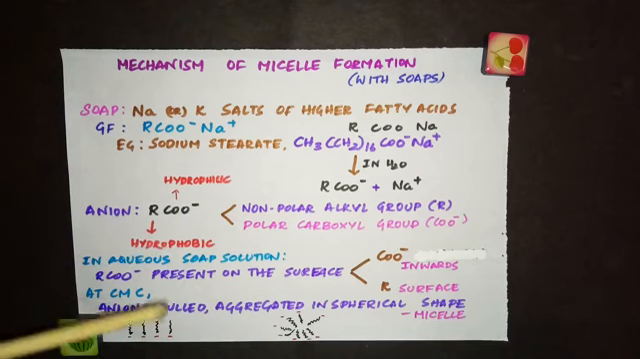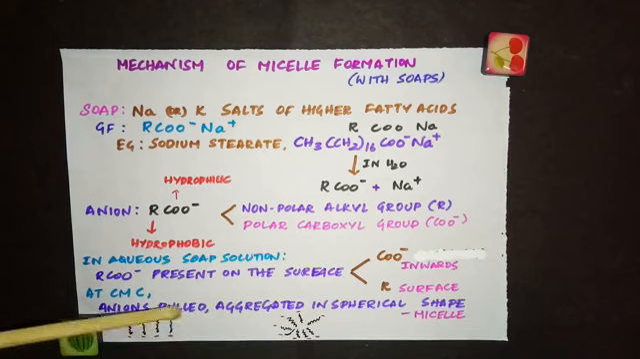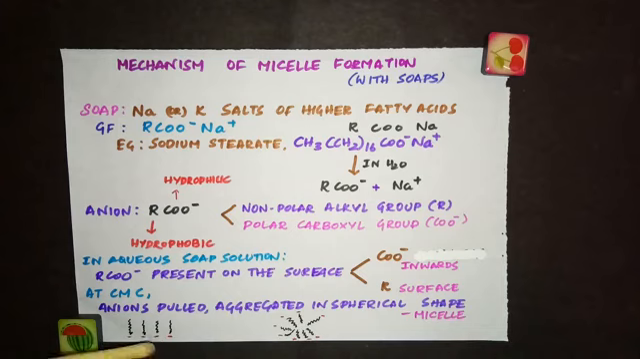When you look in water, I have put a small picture here. This is the tail part. So the alkyl part will be remaining on the surface, whereas the COO minus part will be pointing inwards. So this is the COO minus part, and this is the alkyl part on the surface.